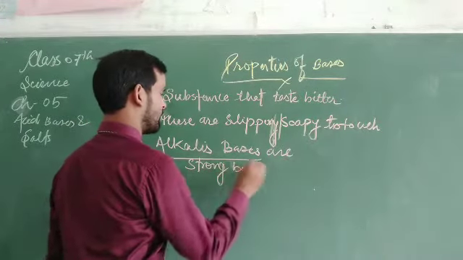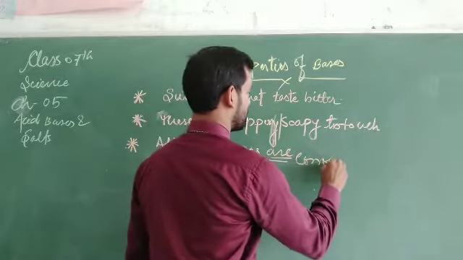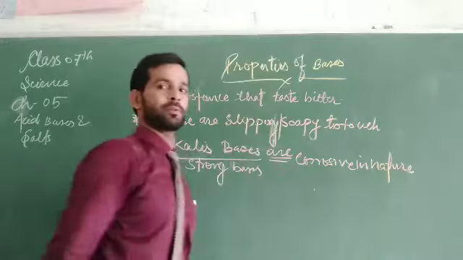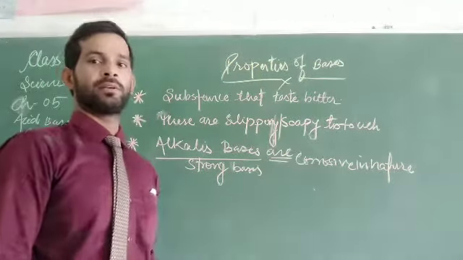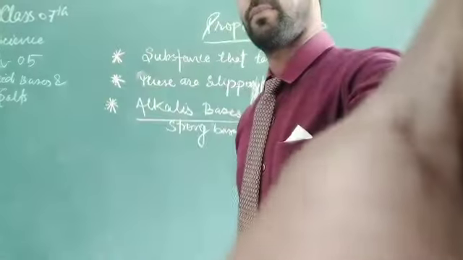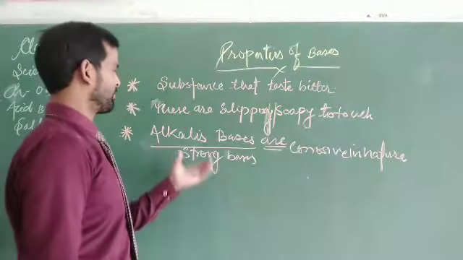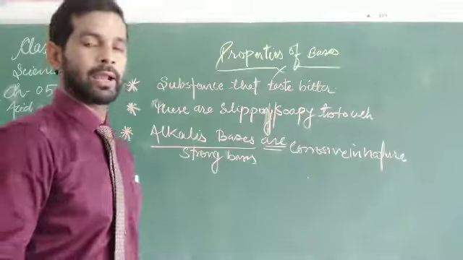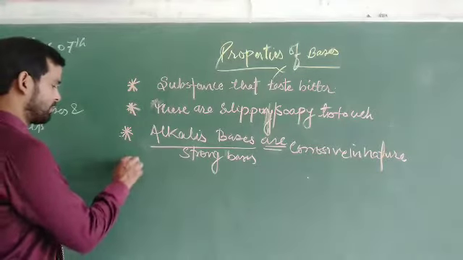Alkali bases or strong bases are corrosive in nature. This is the property through which they can be identified. Why? Because they are very reactive, or we can say very strong. So in this manner we move on to the next one.